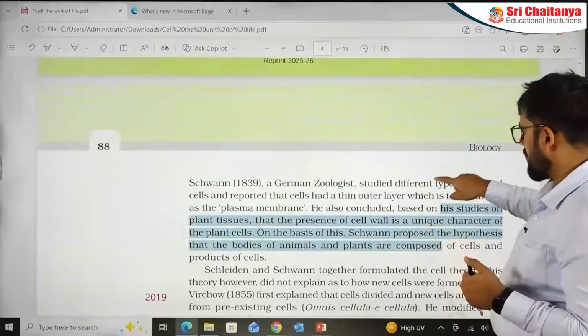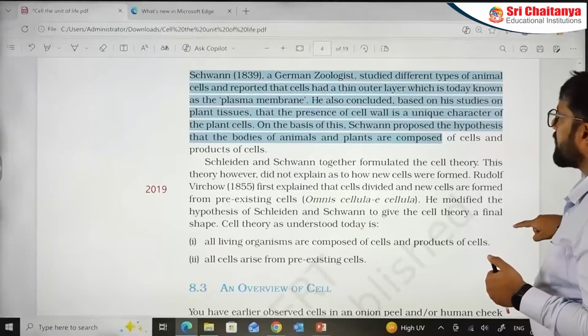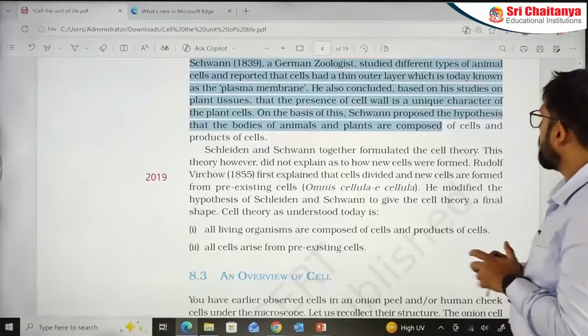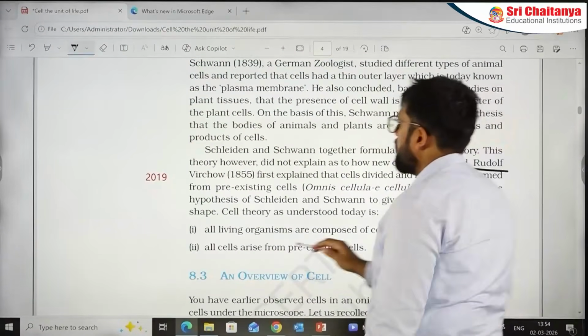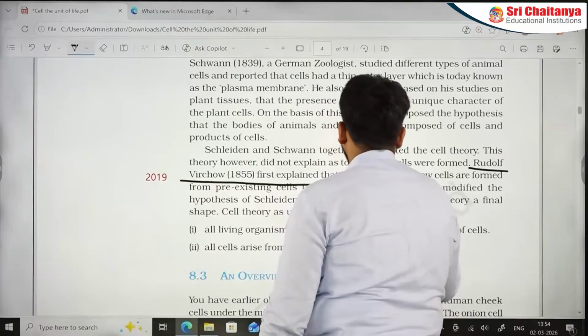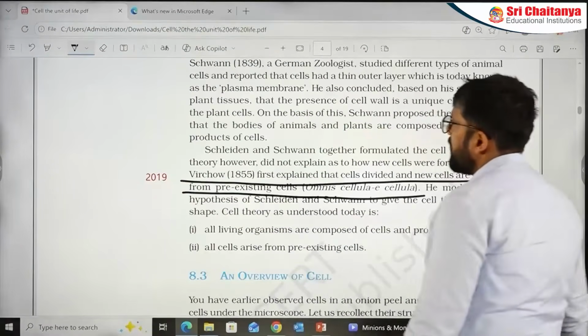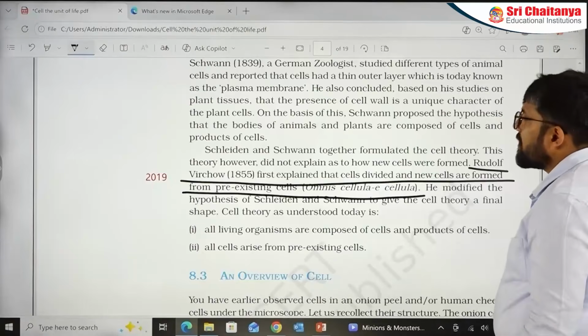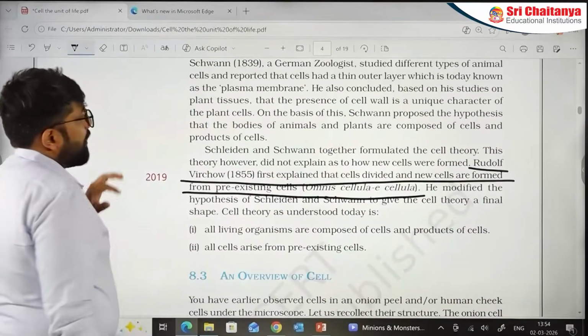Now come to this. I want to show you an important part. So again, Rudolf Virchow, already mentioned here. This is 1855. Omnis cellula e cellula has come up in matching in 2019. It has appeared in a question before as well. Now see a specific point.